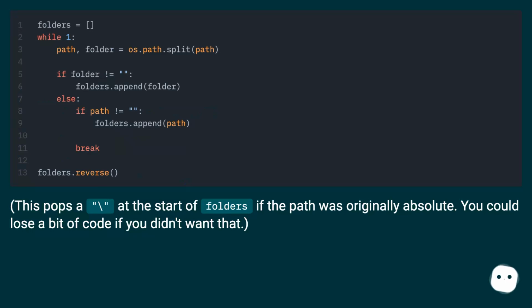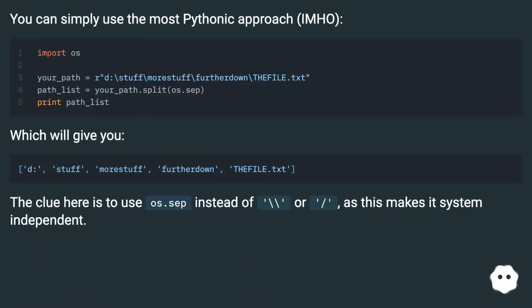This pops a backslash at the start of folders if the path was originally absolute. You could lose a bit of code if you didn't want that. You can simply use the most Pythonic approach, imho, which will give you.